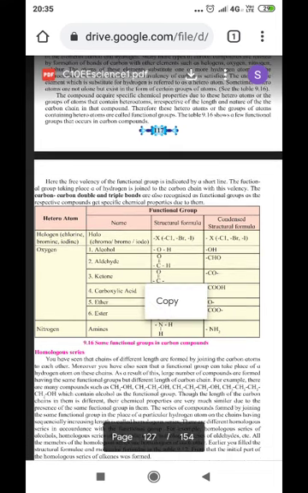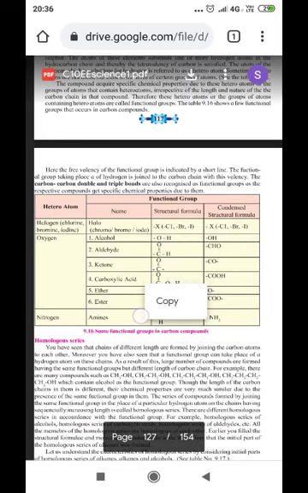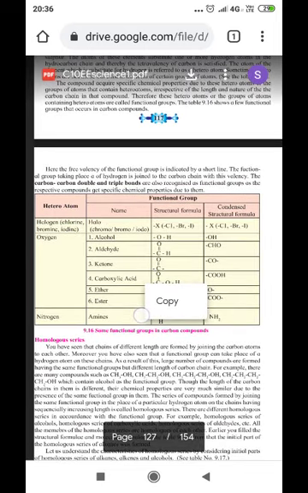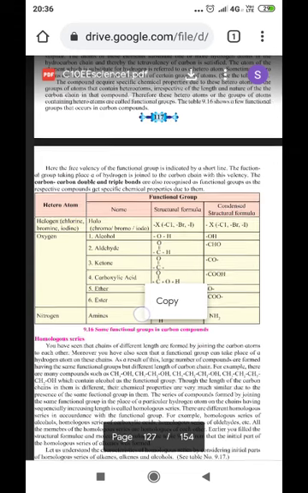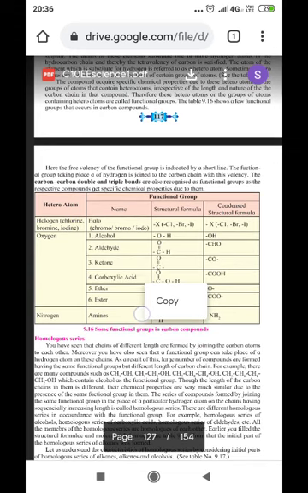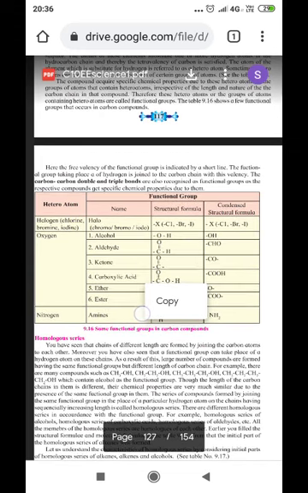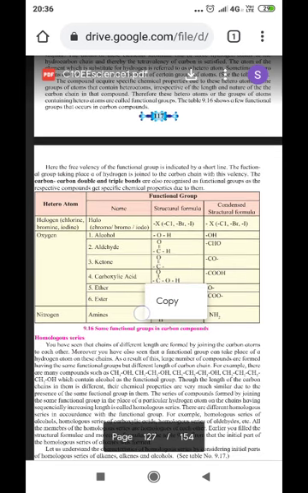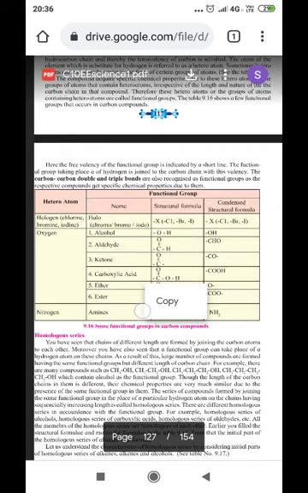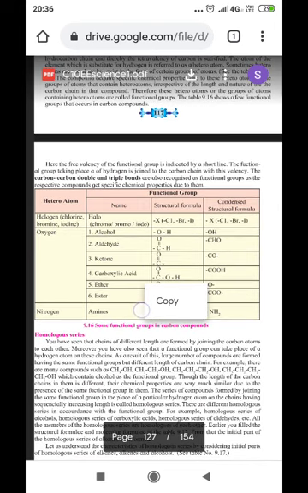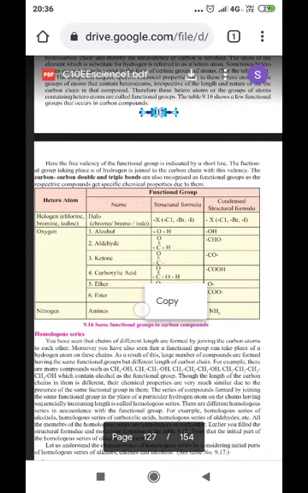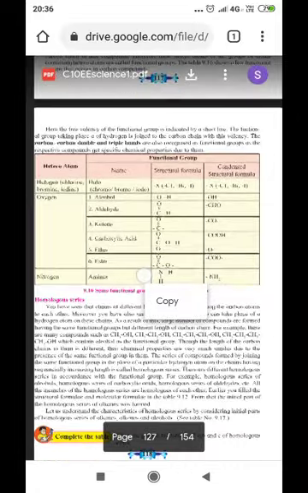Here the free valency of the functional group is indicated by a short line. The functional group takes the place of hydrogen and is joined to the carbon atom with this valency. The carbon-carbon double and triple bonds are also recognized as functional groups as the respective compounds get specific chemical properties due to them. You can see the table here.